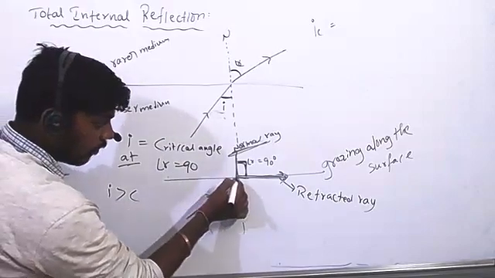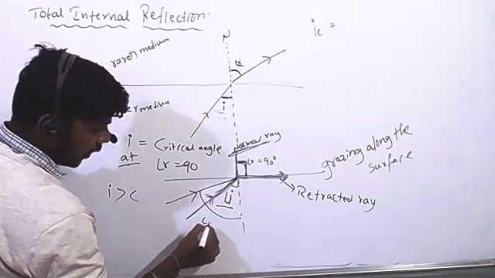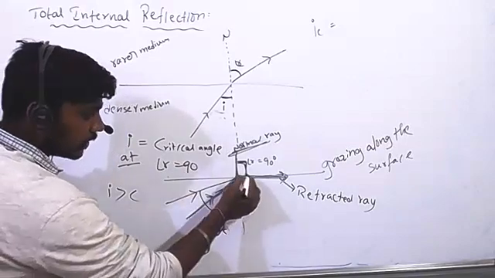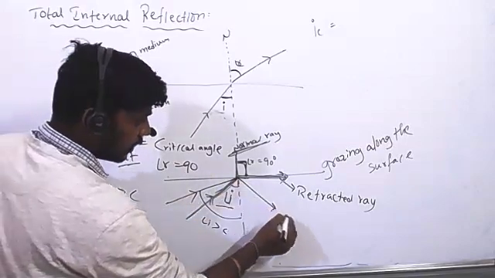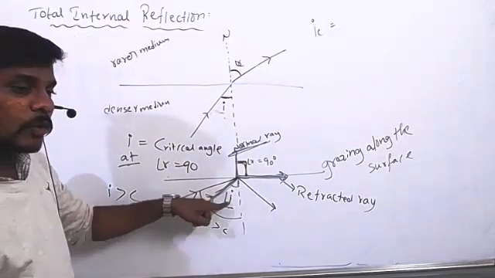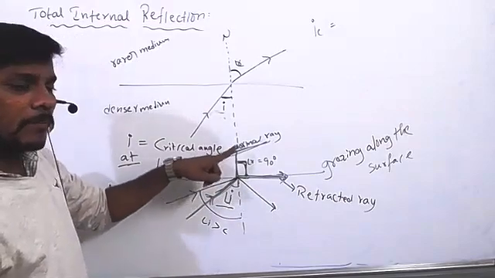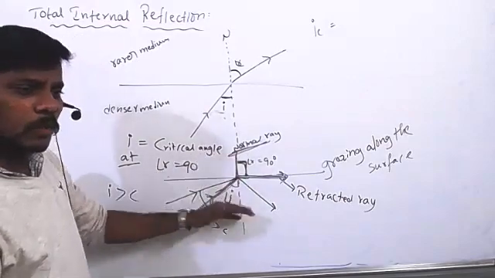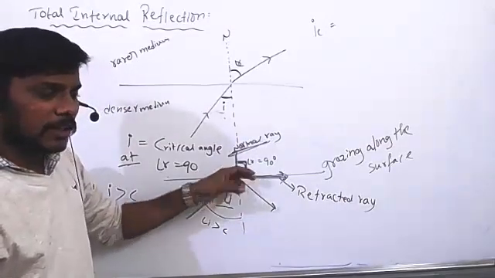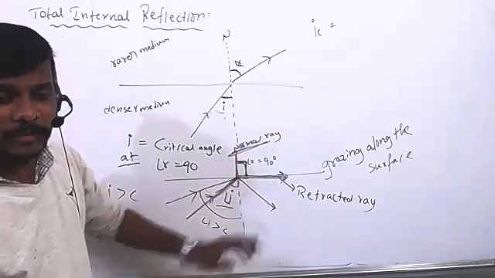So when I am increasing the angle of incidence more than the critical angle, like this, this angle of incidence is more than the critical angle. Now this ray comes back to the denser medium. So it is called total internal reflection, which means no light ray is passing through the rarer medium. Whatever light is incident on this surface, the total light comes back to the same medium, the denser medium.